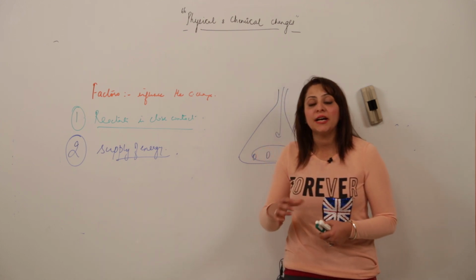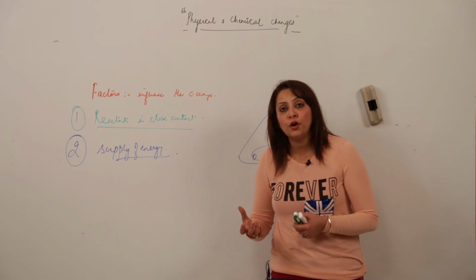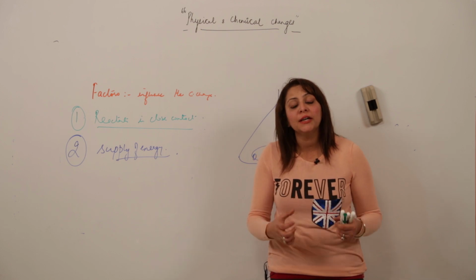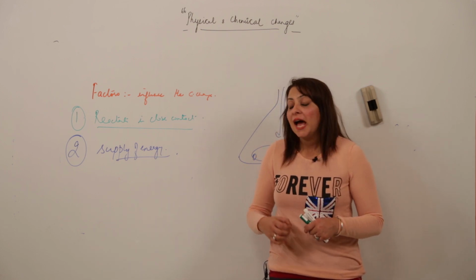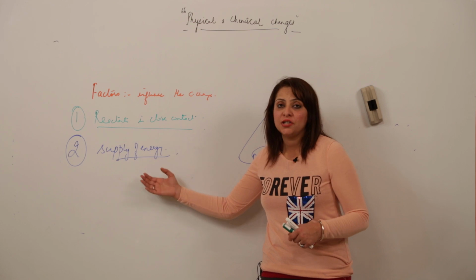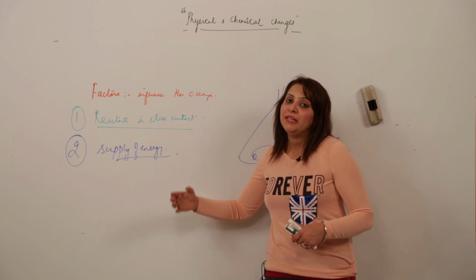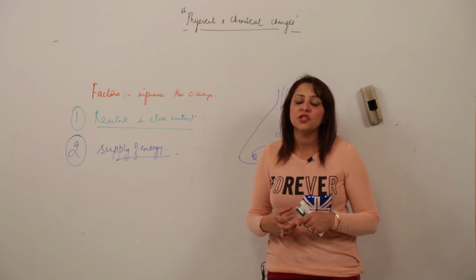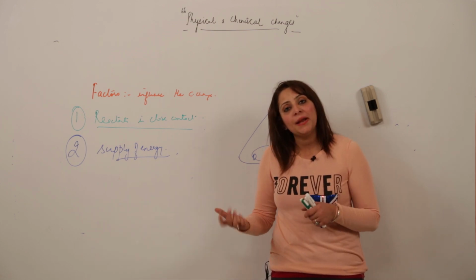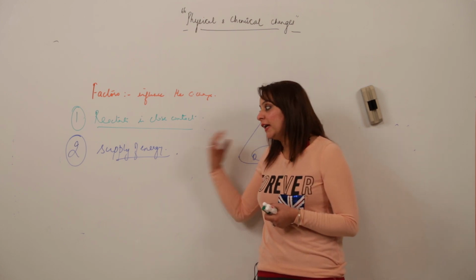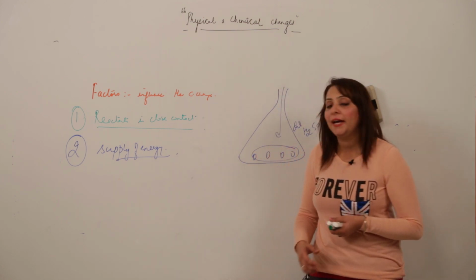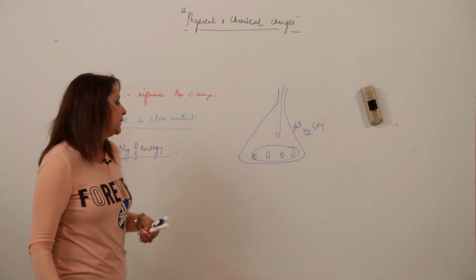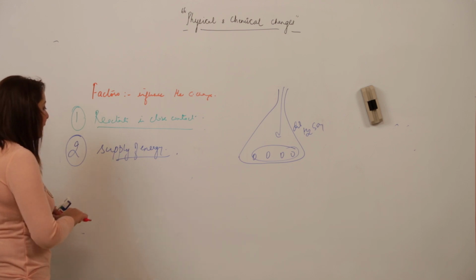Because in a chemical change, a new substance is always being formed. So for a new substance to be formed, the old bonds have to be broken and new bonds have to be formed, and this happens only at the cost of energy. Because for breaking bonds we need energy, and when they make new bonds, sometimes they need energy and sometimes they liberate energy. That depends on the reaction. So the second criterion required is the supply of energy. It can be in any form. I am just summing up a few examples for you to make you understand better.